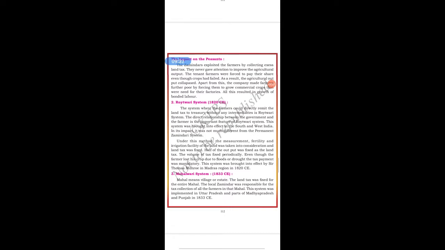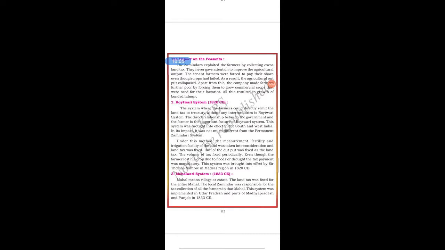When the Britishers reformed the tax and revenue systems, what happened? The zamindars exploited the farmers by collecting excess land tax. They never gave attention to improving agricultural output. The tenant farmers were forced to pay their share even though crops had failed. Even though the crops failed, they still had to pay the taxes. This was the system they introduced, and forcibly they were taking. As a result, agricultural output collapsed.